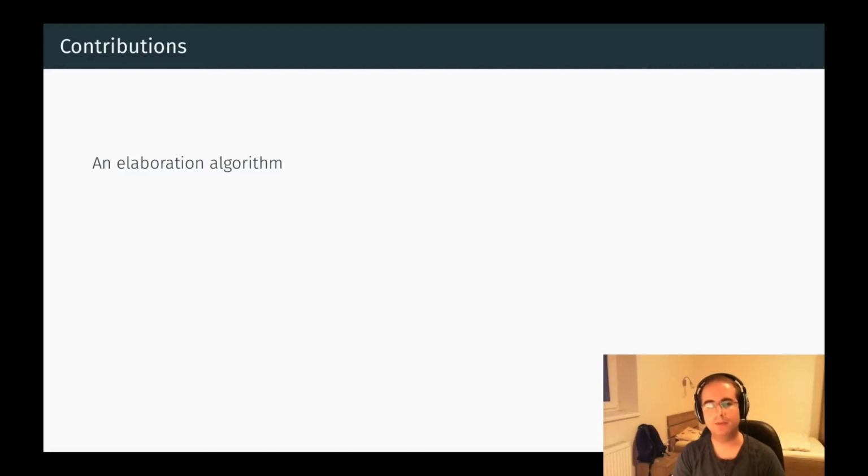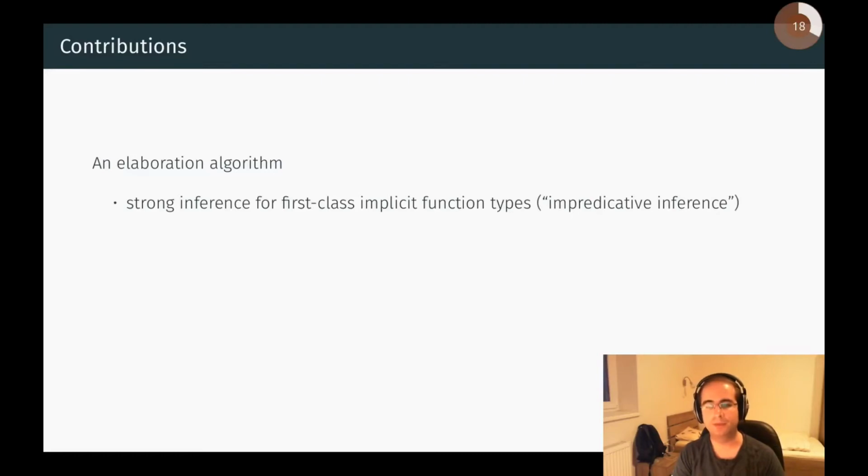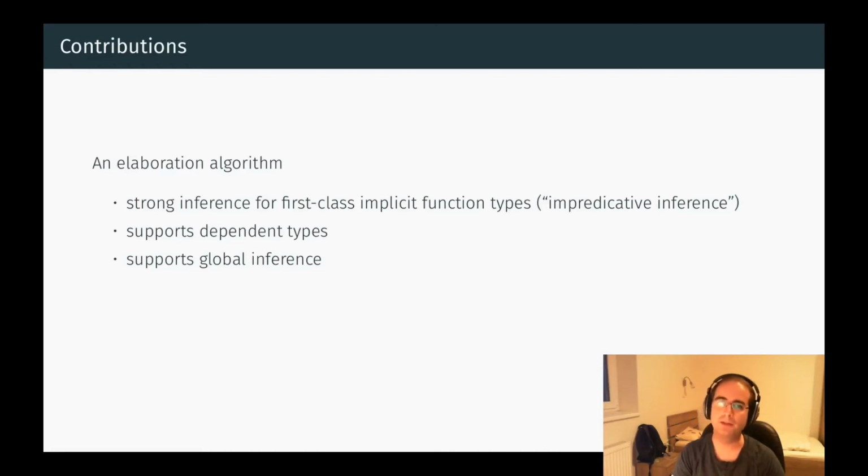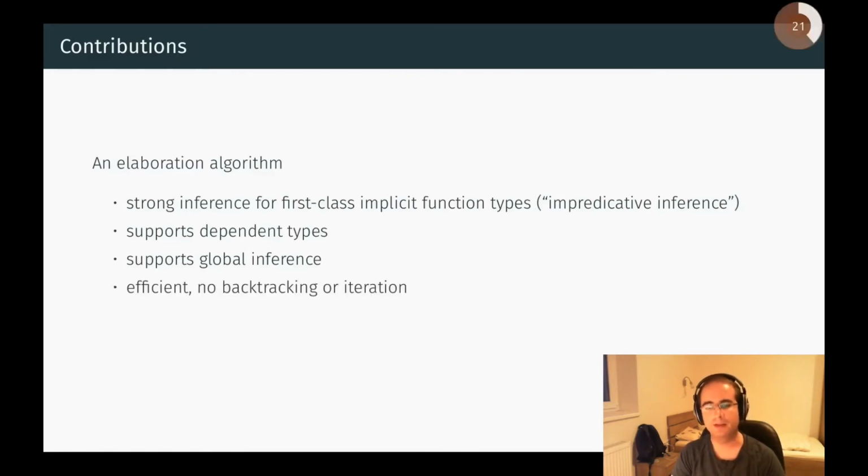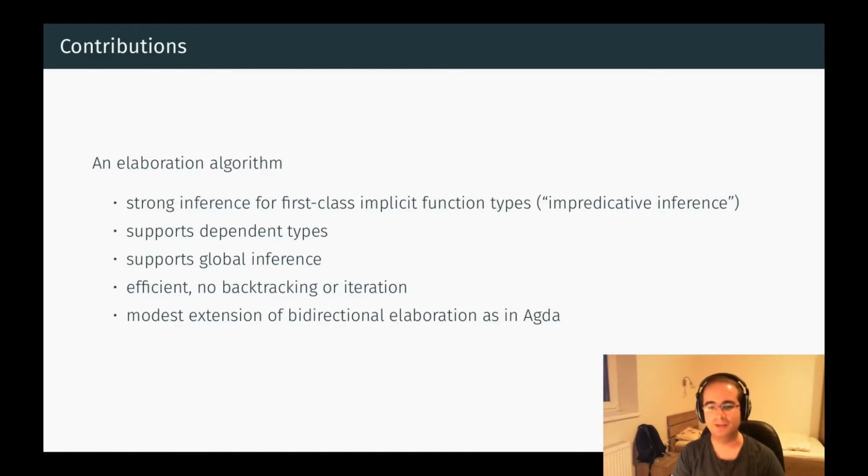With that said, to summarize the contributions of the current work, we have an elaboration algorithm, which supports strong inference for first-class implicit function types, or impredicative inference, and it also supports dependent types and global inference, which means that the whole module or program can be considered in inference and not just particular function applications, as in some previous works. The algorithm is also efficient, it uses no backtracking or iteration, and it actually traverses the pre-syntax exactly once. And lastly, the algorithm is a modest extension of bidirectional elaboration as implemented in Agda.